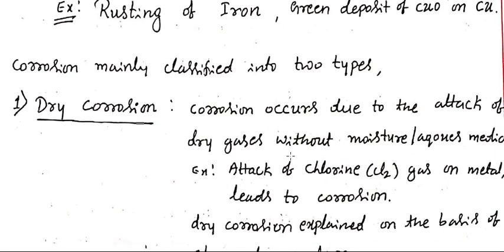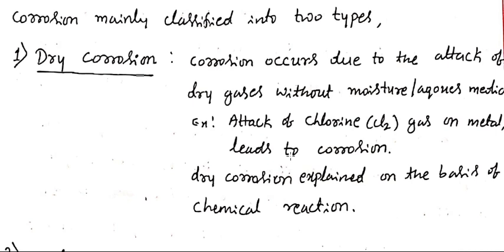Corrosion is mainly classified into two types. One is dry corrosion and the other is called wet corrosion. What is meant by dry corrosion? Generally, the corrosion occurs due to the attack of dry gases without moisture or aqueous media. For example, chlorine gas is passed onto the metal surface, which precedes the corrosion. This type of corrosion happens in the absence of moisture or aqueous media, and it is called dry corrosion.